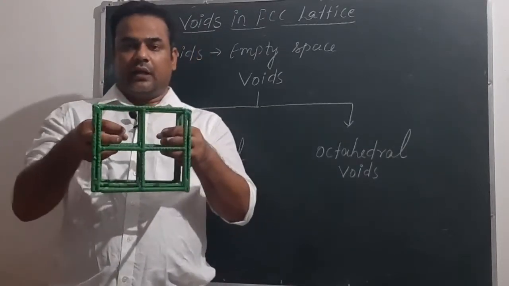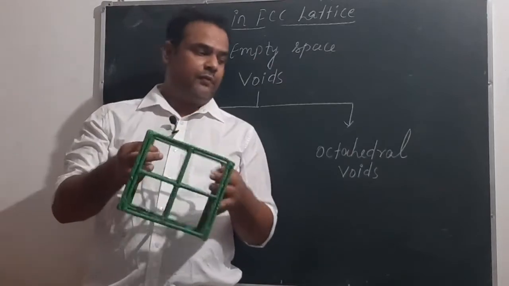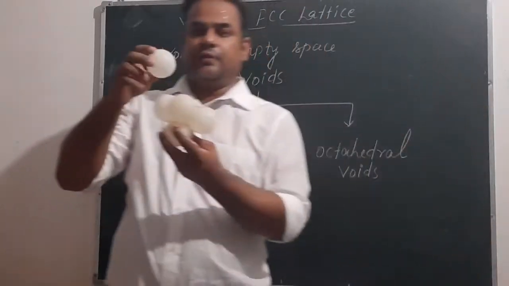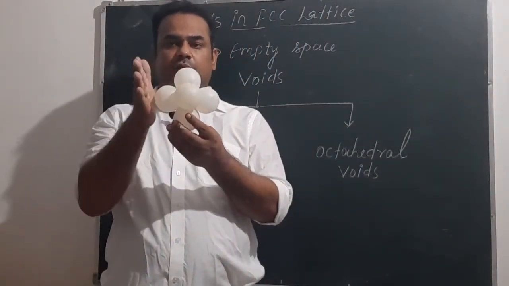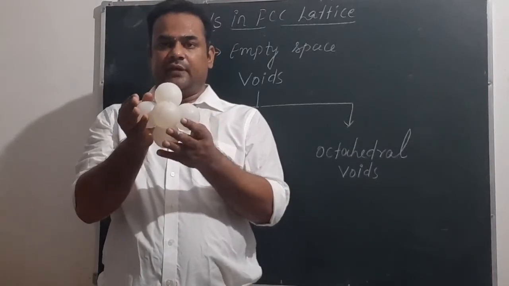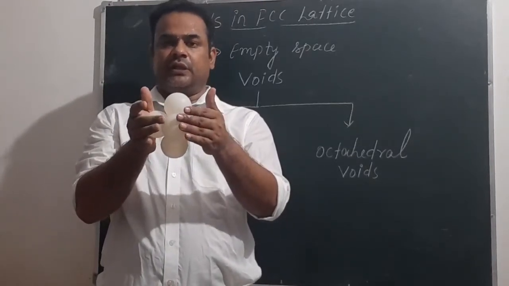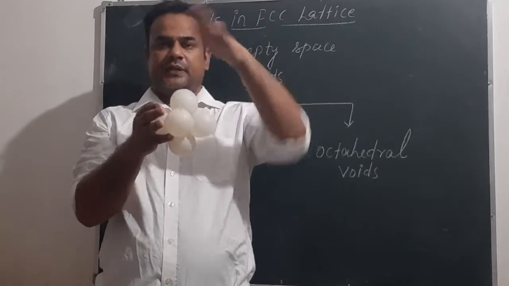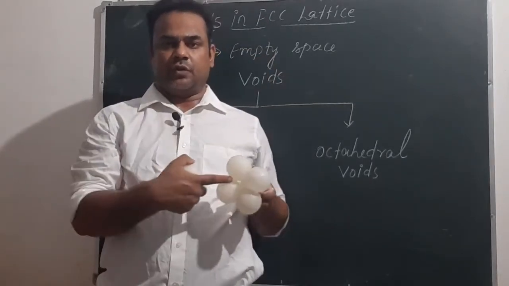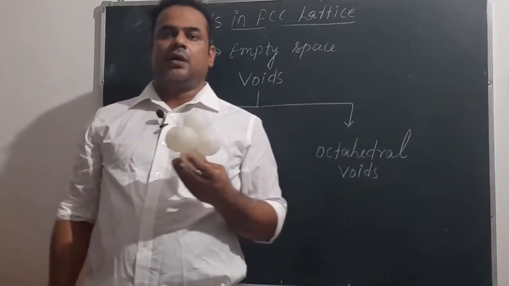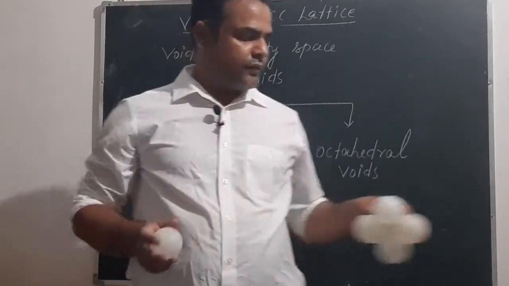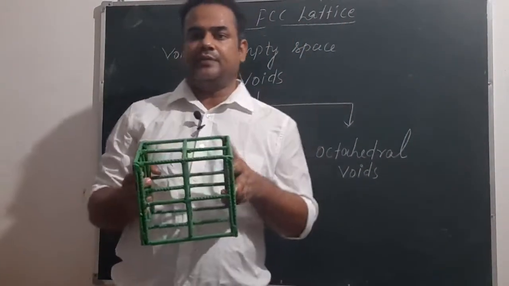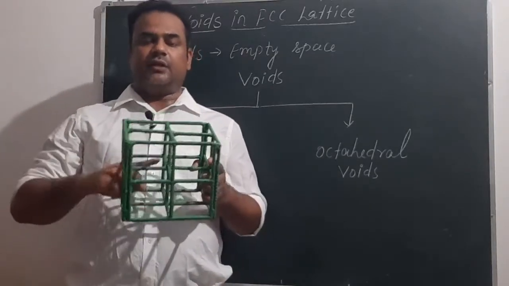But when they come closer and touch each other, there will be formation of octahedral voids like this. Such octahedral voids will be formed because of this constituent particle from the right face, this one from the left face, this one from the anterior side, this one from the posterior side, this one from upside and this one from downside. So there is formation of empty space. This empty space is known as octahedral voids. So the first location we have got for octahedral voids in the lattice is at the center of the unit cell.